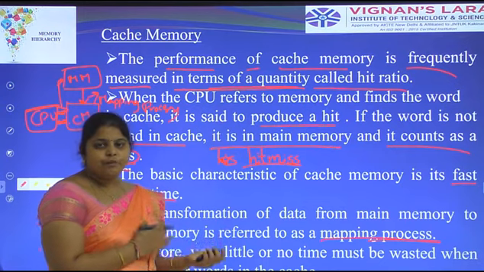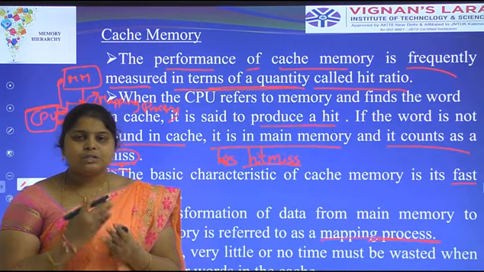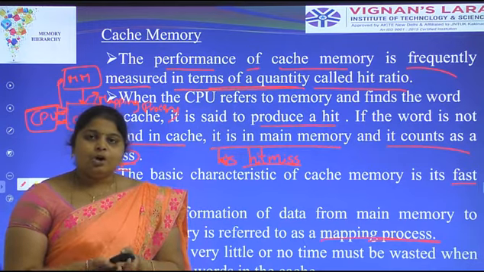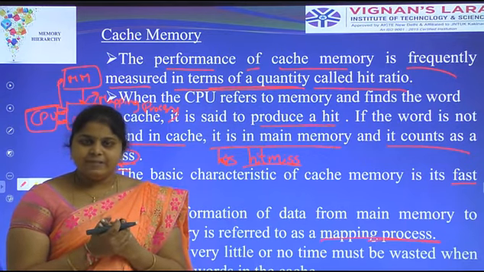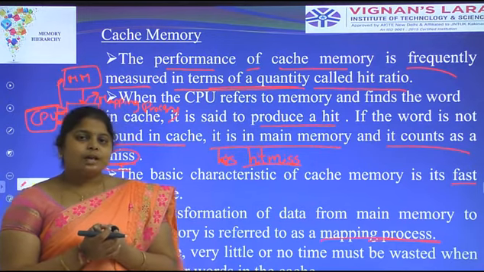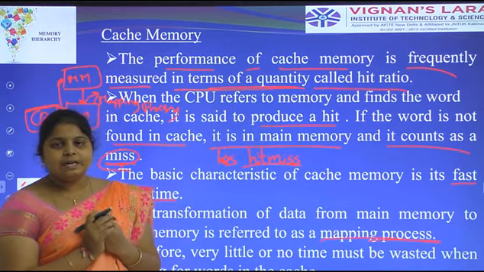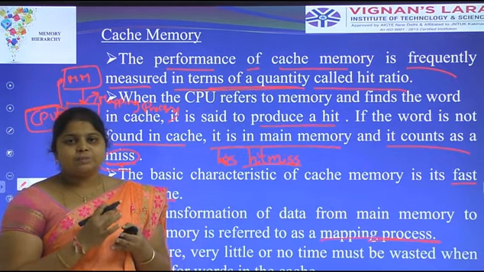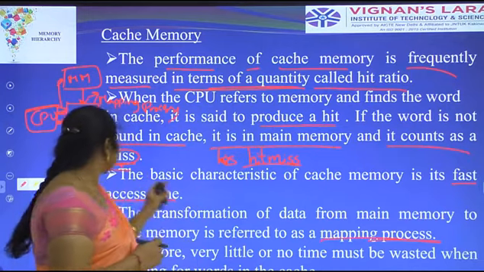The transfer of information, data or program from main memory to cache memory is called the mapping process. What are the advantages of cache memory? Its access time is very fast, much faster than main memory and auxiliary memories. It is very small in size, and its storage capacity is 1 KB.